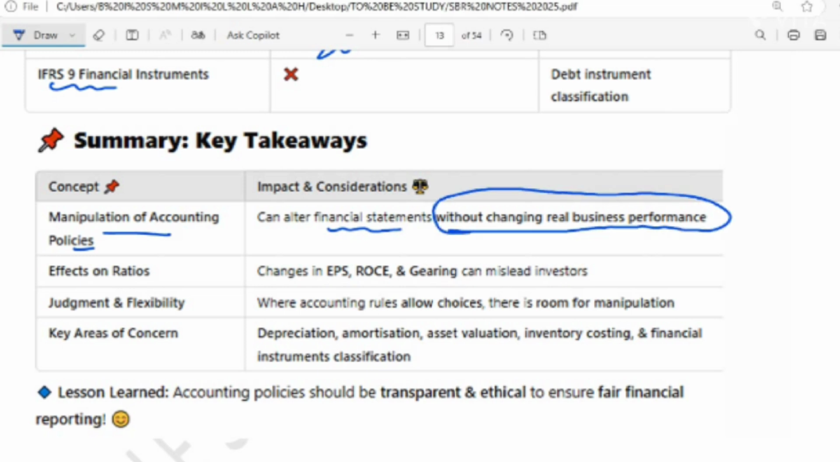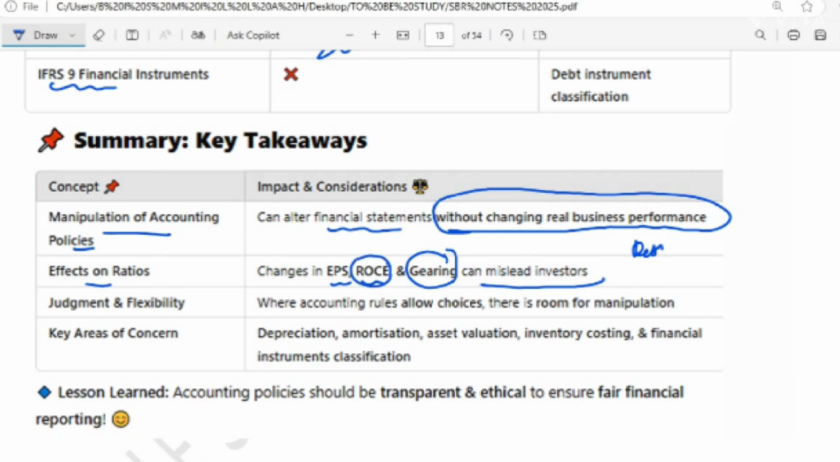Effect on the ratios. We have discussed that changes in EPS, return on capital employed, and gearing can mislead the investor. So if you have a debt and you are not showing that debt, definitely you're getting a better picture. What will the impact be on the gearing? What will the impact be on the return on equity? And these things will mislead the investor.